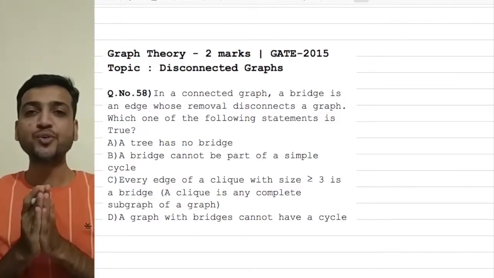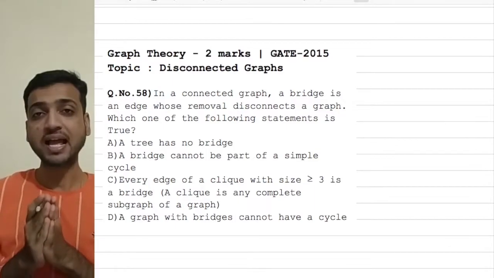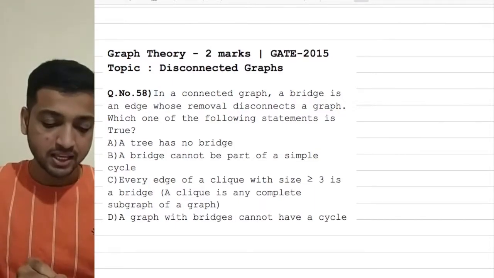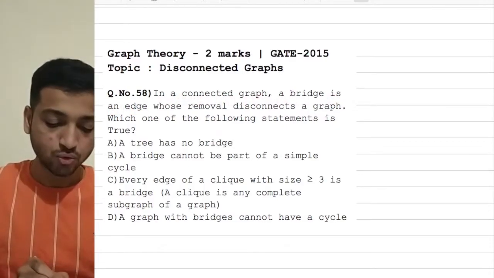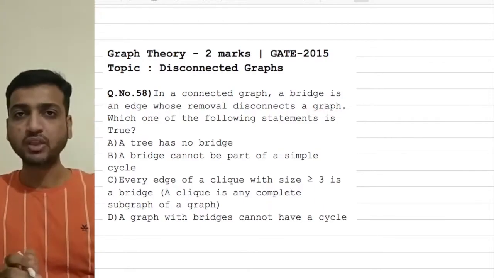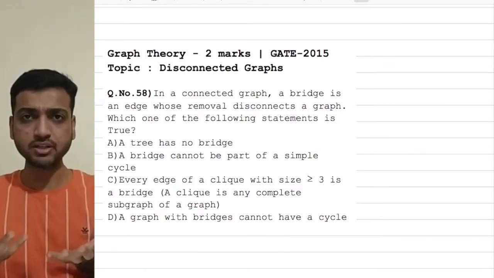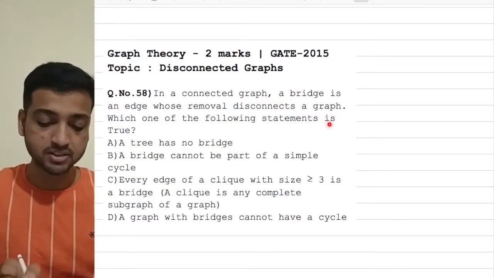So in this video we're going to see a graph theory 2 marks question which is from the paper GATE 2015 and it is based on the concept of bridge. So let's read what the question is. In a connected graph, a bridge is an edge whose removal disconnects a graph. So this is the concept of bridge, a definition of bridge which they have mentioned in the statement. And the next line is, which one of the following statements is true?